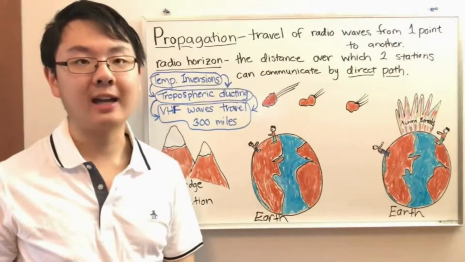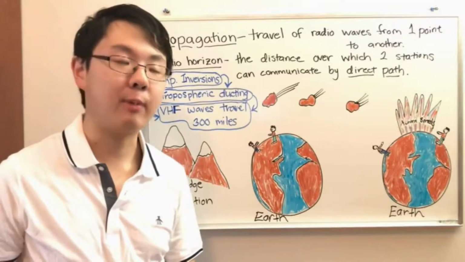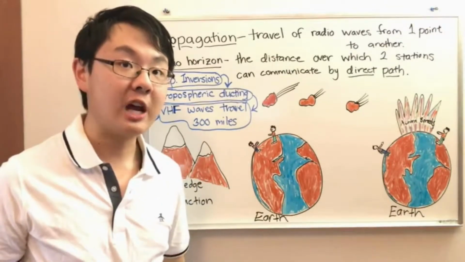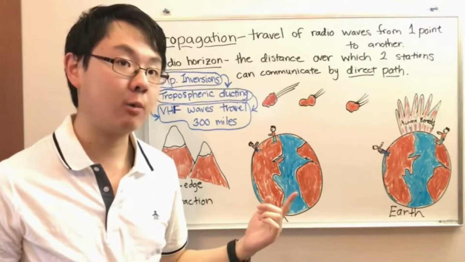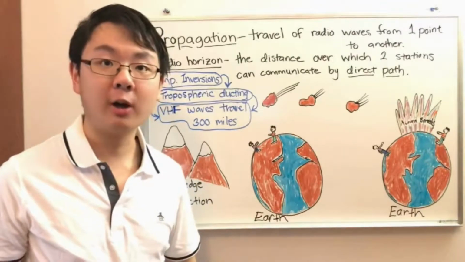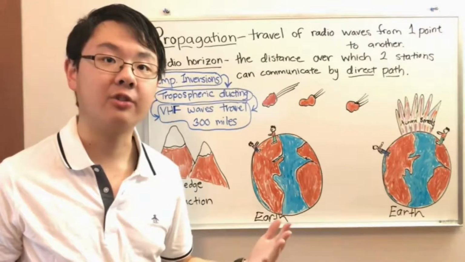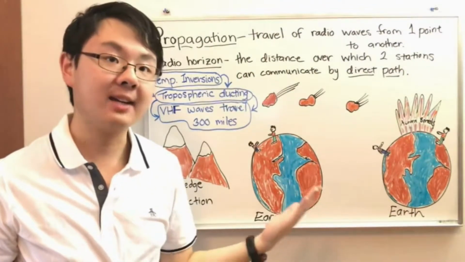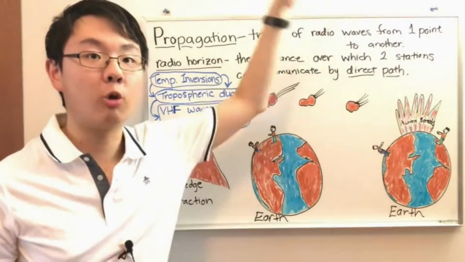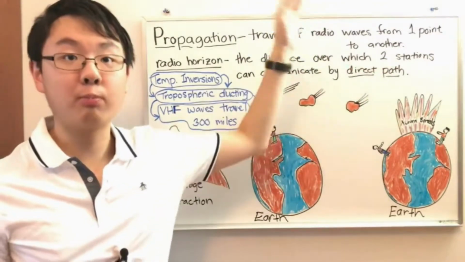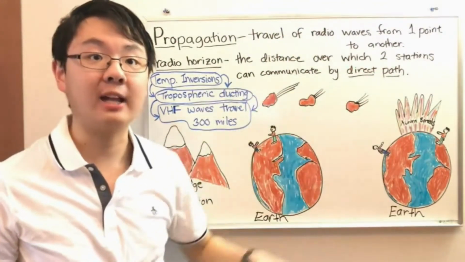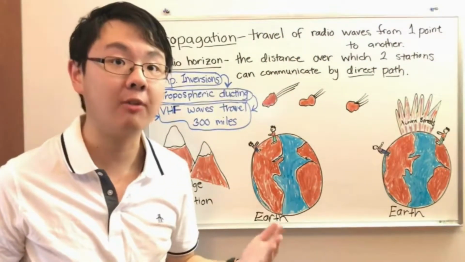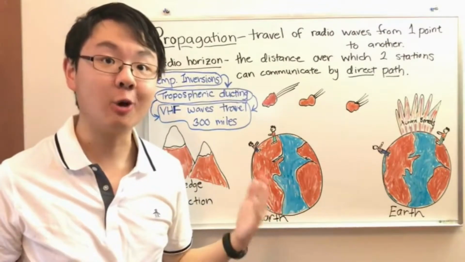But for now, we're going to look at other things you can bounce radio waves off of first, such as auroras. You can actually bounce radio waves off of auroras. You've probably heard of the aurora borealis. It's a big show of auroras in the North Pole. If you go to the North Pole or even Alaska at night, you can often see the aurora borealis. It turns out you can actually bounce ham radio waves off of auroras even if you don't live in Alaska.